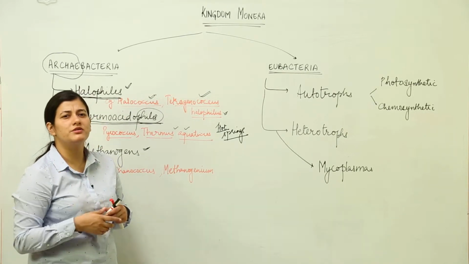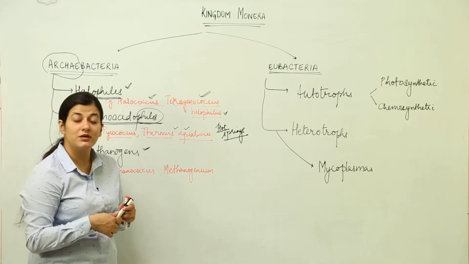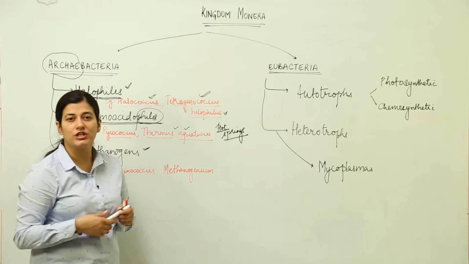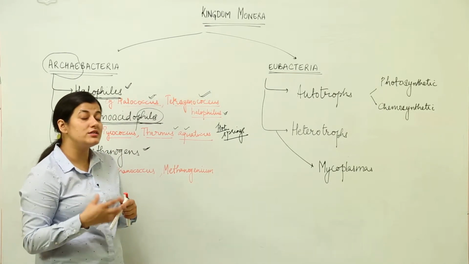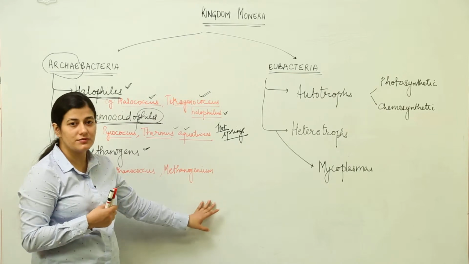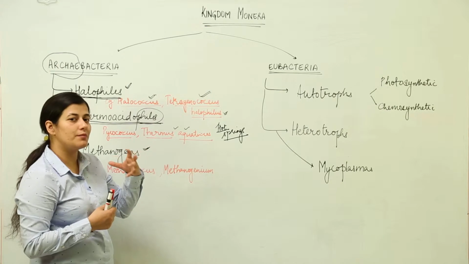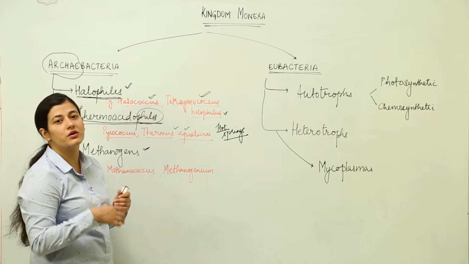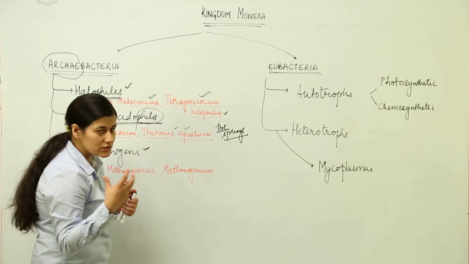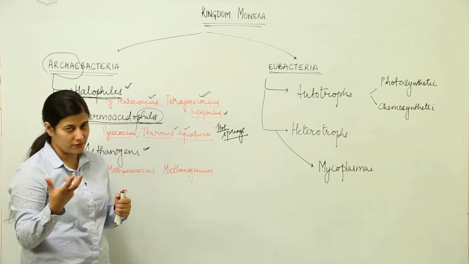When we talk about sewage plants, those where the sewage treatment is done, we take into consideration the methanogens. When we talk about single cell proteins, then also we consider a few of these bacteria. Now what are these? The name again suggests that they would be present in the conditions where you are going to find methane. Now methane is not a useful gas for our survival otherwise for living organisms.